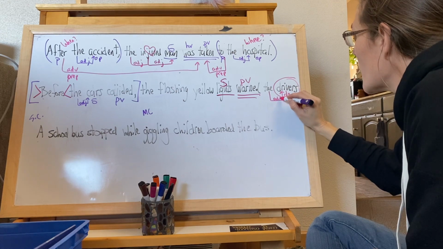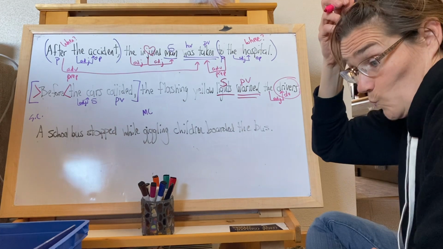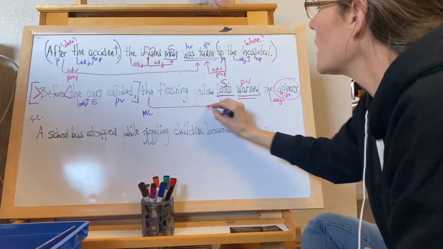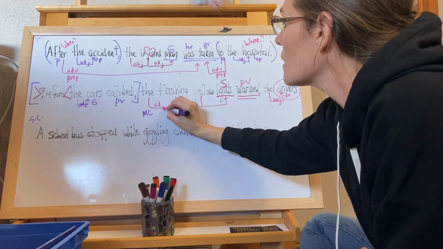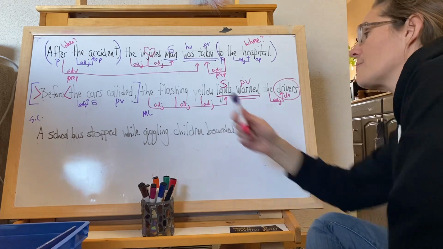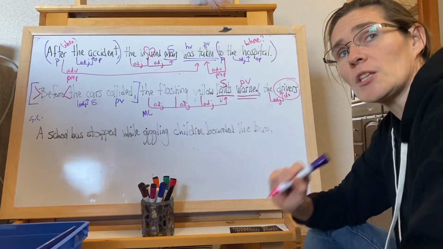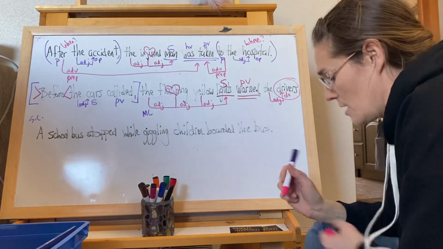So the is our adjective. Now we have the flashing yellow. Those are all adjectives describing drivers. Flashing is a participle. And Rosine pointed out that the heart of flashing, the heart of that adjective, is a verb, flash. It is a verbal.